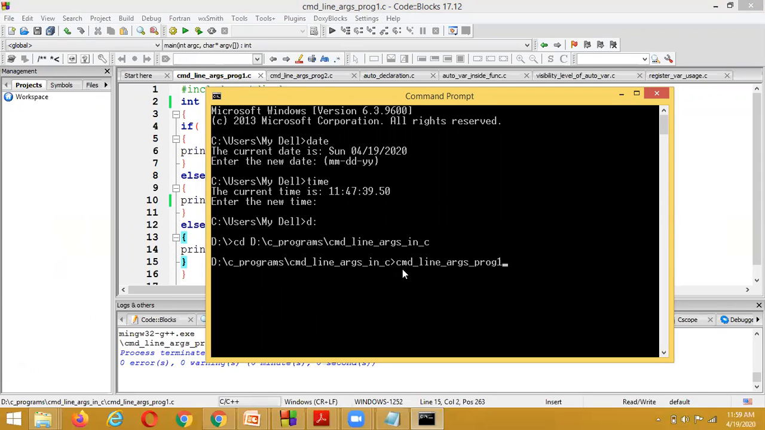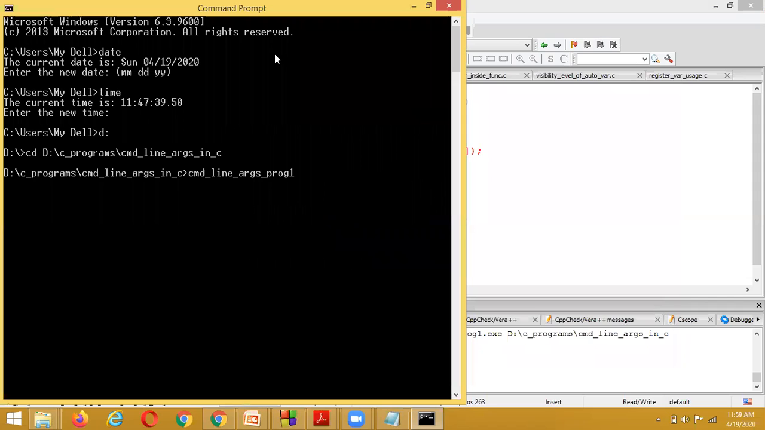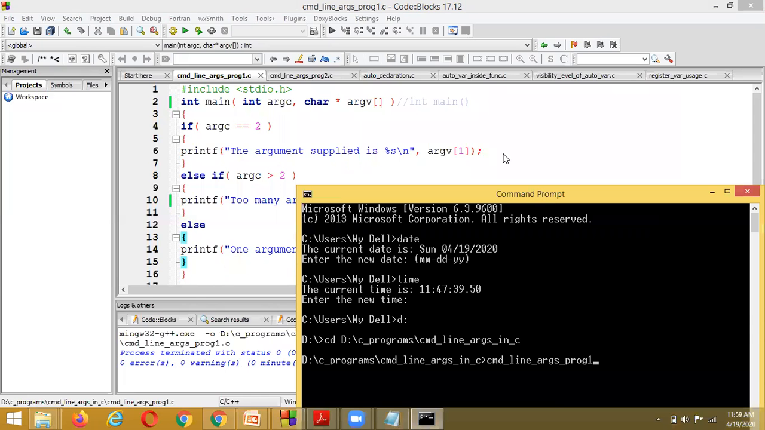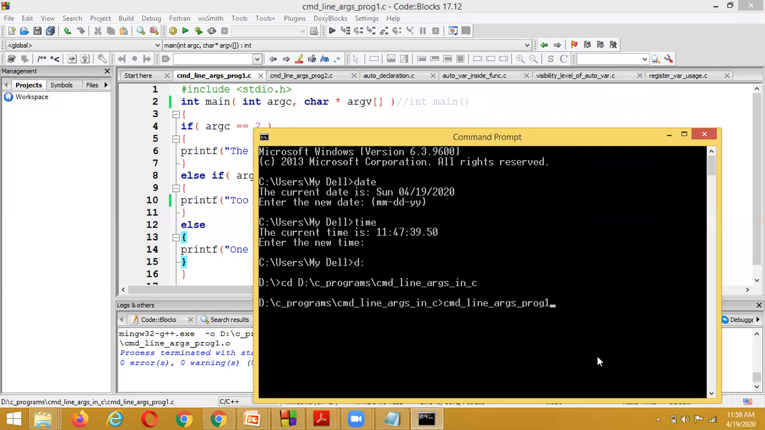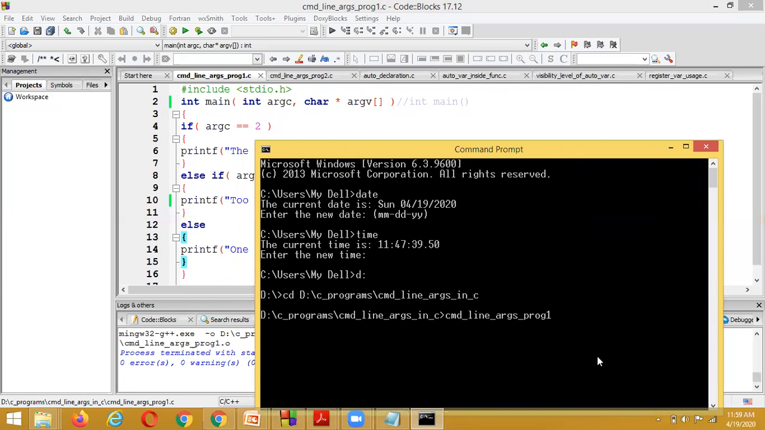It is an executable file, so we just type the program name, command line args dot, and then whatever arguments we want to pass. Here I am passing the first argument as triple, and the second argument as students, and executing this program.